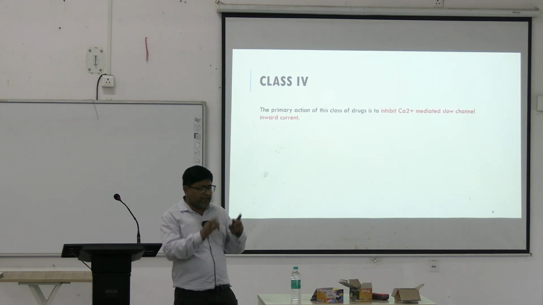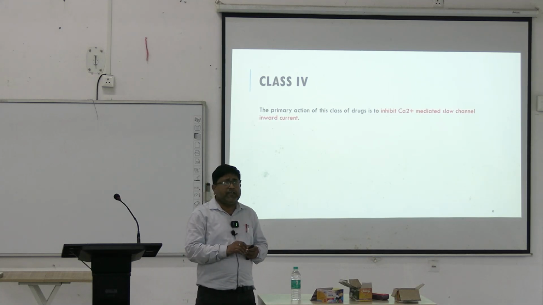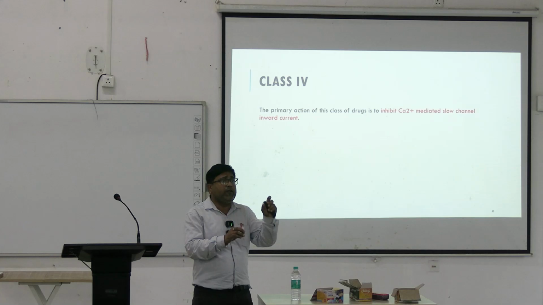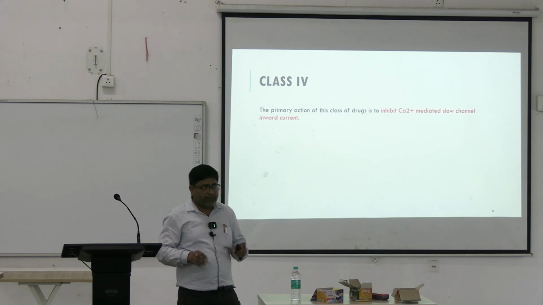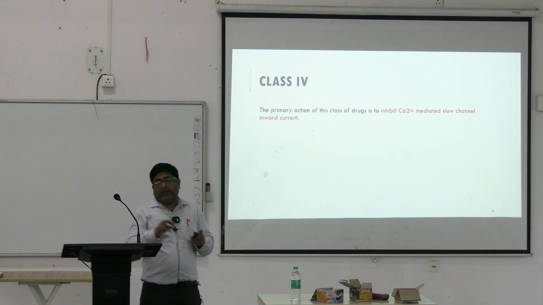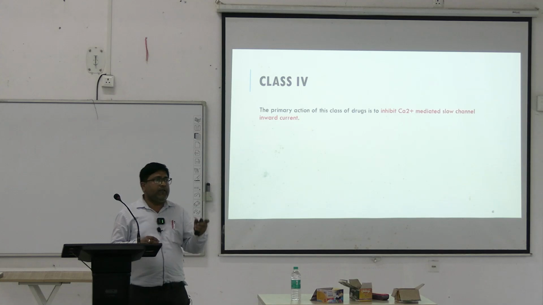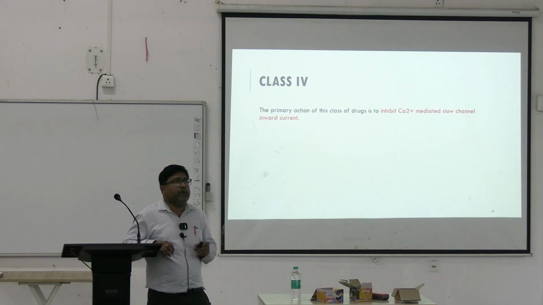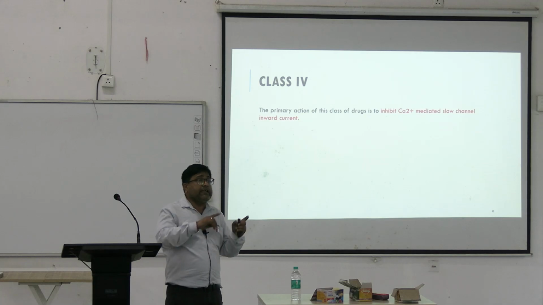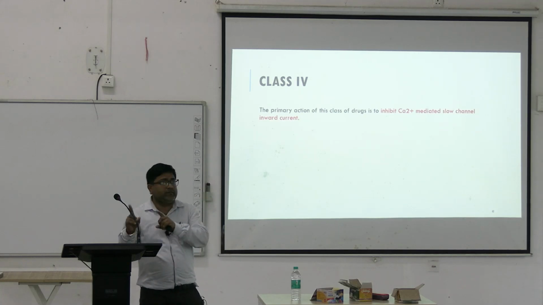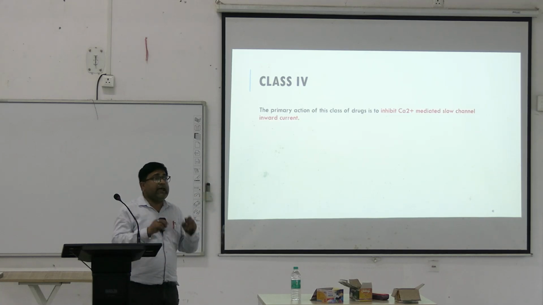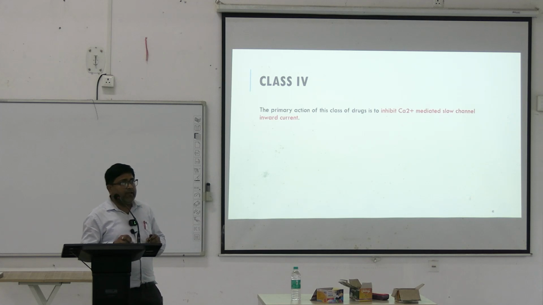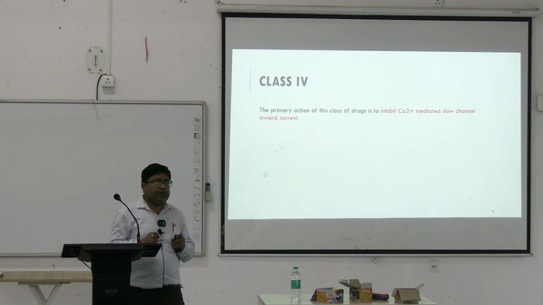Dihydropyridine calcium channel blockers, their action is more prominent on the peripheral vasculature. They include amlodipine, felodipine and others. And the non-dihydropyridine calcium channel blockers, their action is more prominent on the heart. They have got direct cardiodepressant action. They include Verapamil and Diltiazem.